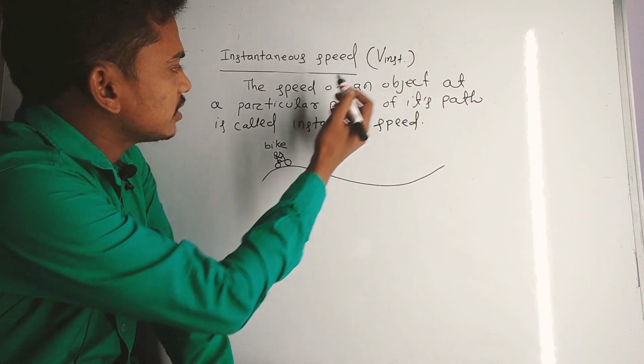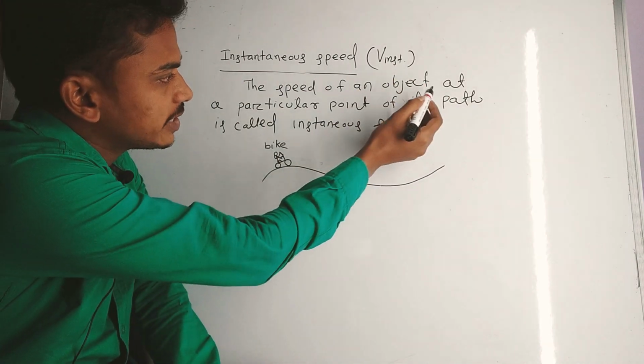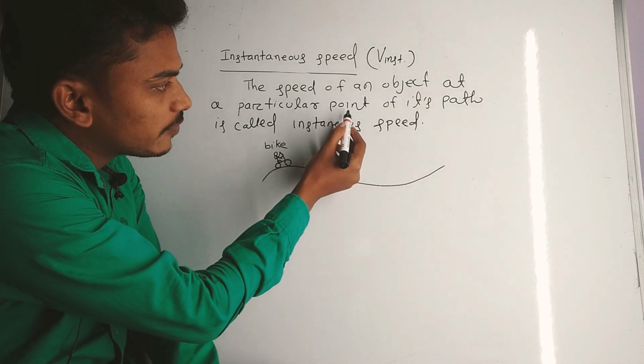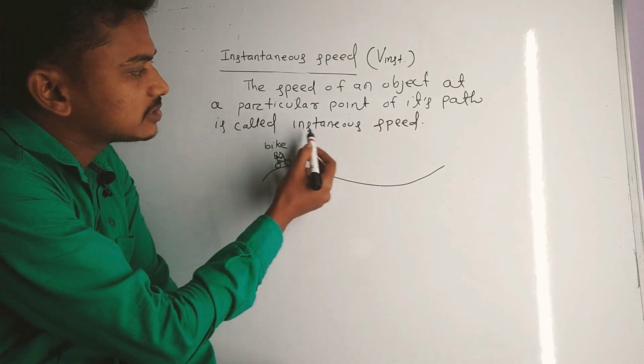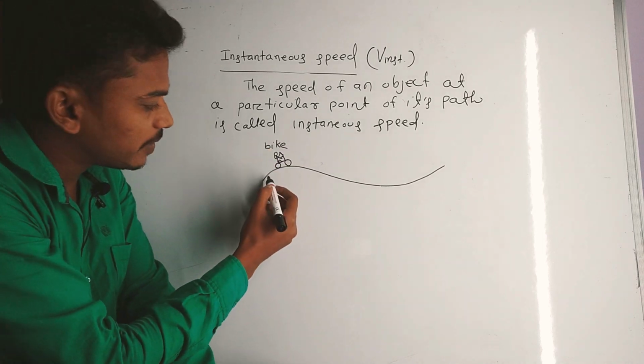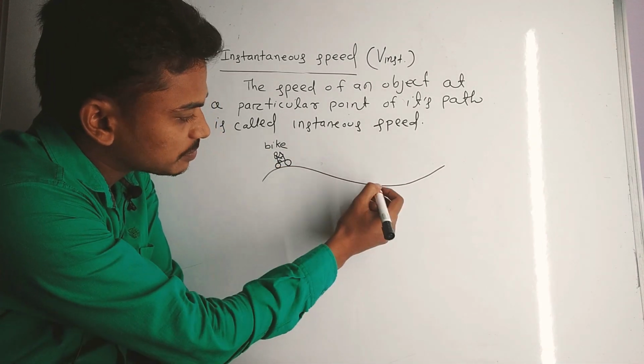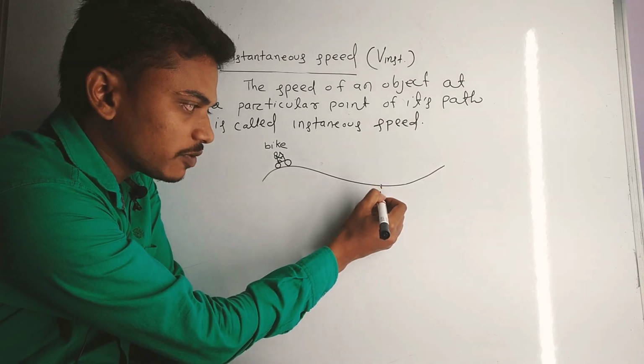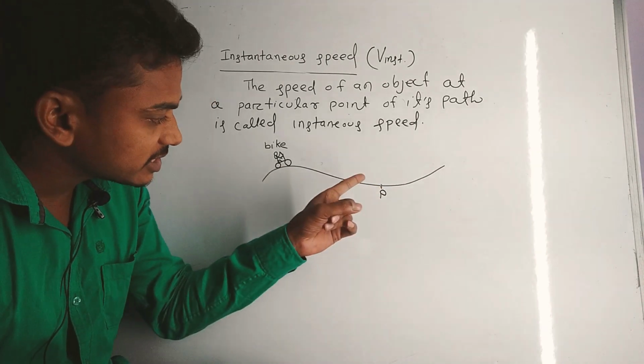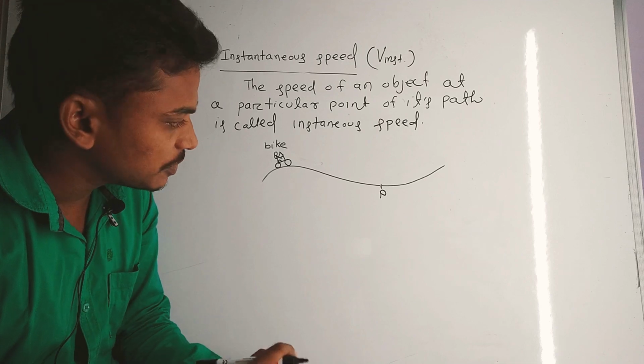So what is instantaneous speed? The speed of an object at a particular point of its path is called instantaneous speed. Suppose a bike is moving in this path. Suppose someone asks what will be the speed of the bike at this point, particularly at point P. This speed will be the instantaneous speed.